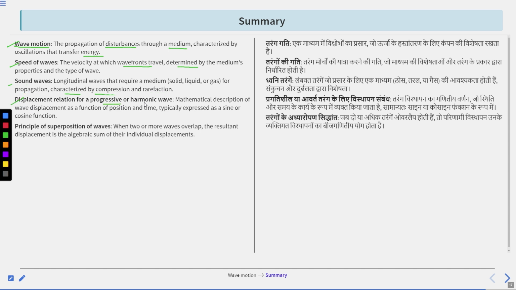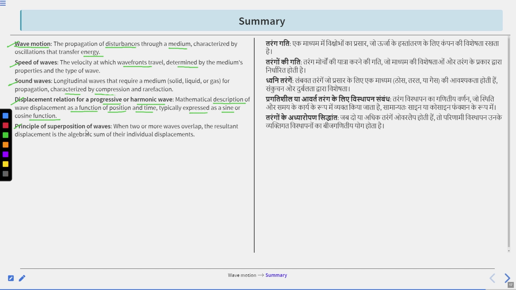And the displacement relation for a progressive or harmonic wave: a mathematical description of wave displacement as a function of position and time, typically expressed as a sine or cosine function. Clear? So these are the important terms.